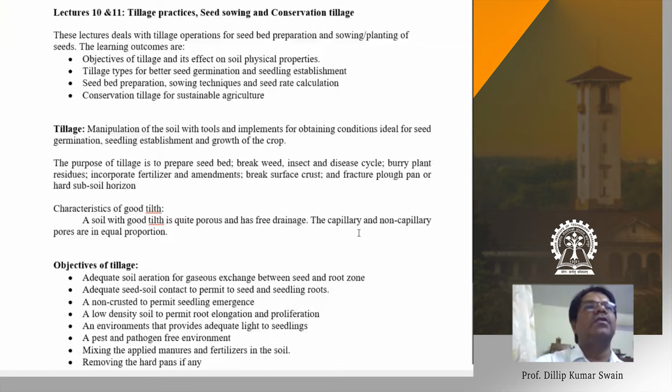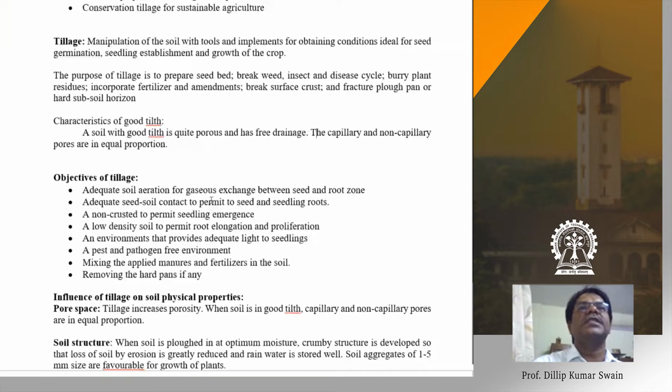As I discussed, these are the objectives, meaning adequate soil aeration for gaseous exchange between the seed and root zone. When we are sowing the seeds in the soil, through tillage we are increasing the soil porosity, and decreasing the bulk density of the soil, and during this process, there is a proper exchange of air between the soil and the atmosphere, because the seed for germination needs a good amount of aeration, and it also needs the proper temperature and proper moisture for germination, and the emergence of the seedling, the emergence of the plumule and shoot from the soil to the soil surface, that comes in the seedling establishment phase, which needs the aeration.